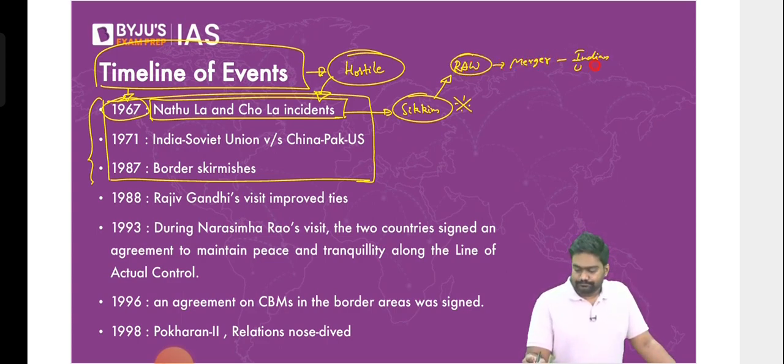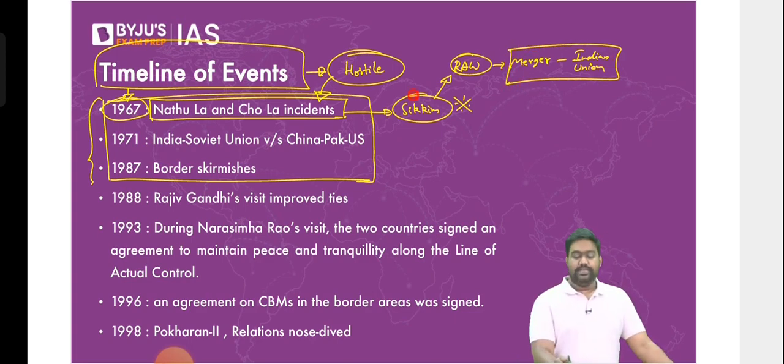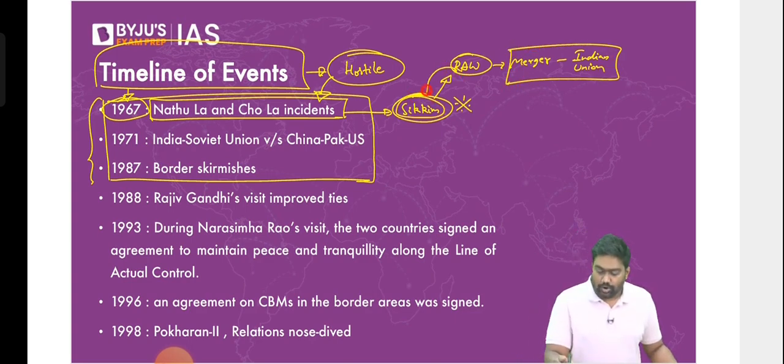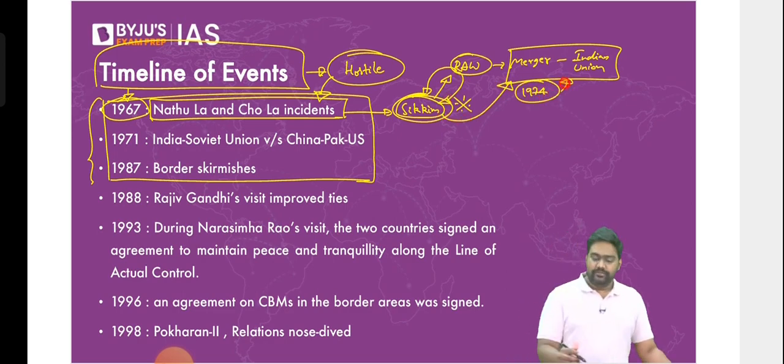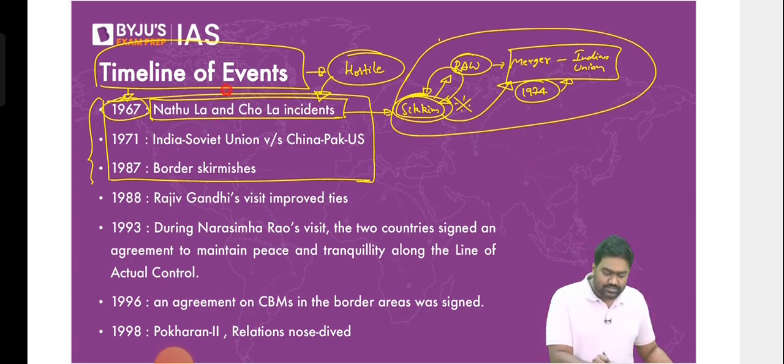It's not publicly acknowledged information, but many experts believe that the crisis in the Chogyal dynasty was created by RAW. It was India's covert operation, which led to the crisis in the Chogyal dynasty that forced Sikkim to merge with India in 1974. Many analysts believe this would have happened because of the clashes, the threat China was posing to Natula and Chola.